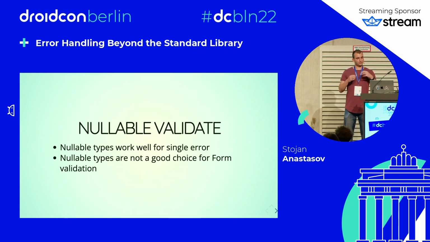So nullable types work well for a single error reason, like the email or name. They don't work for multiple error reasons. So for validating a form, we cannot use nullable types.